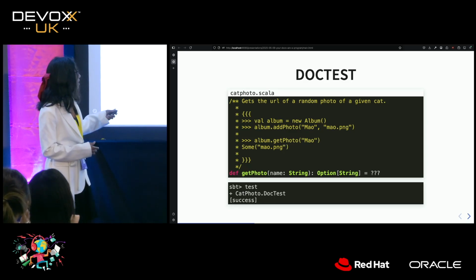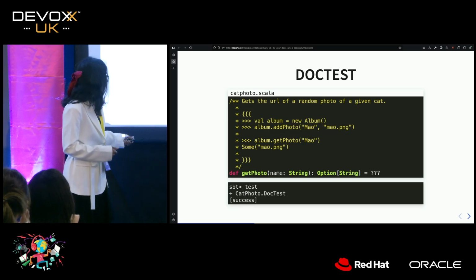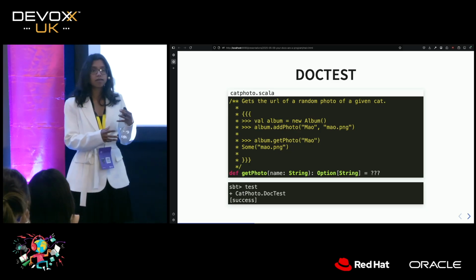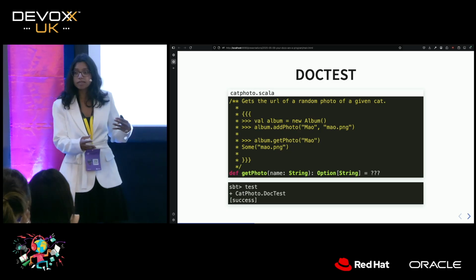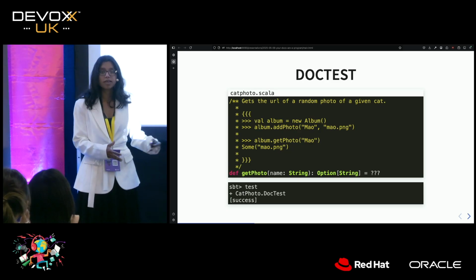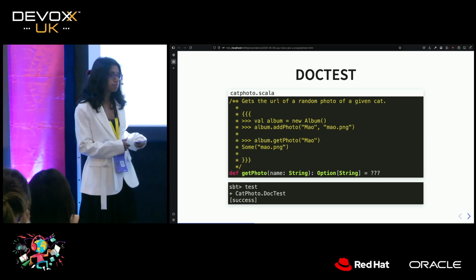So now we can correct this code, right? We can say that actually this is a Some. In this case, that means that we've changed the type. And our tests pass. OK, so now this is great. This means that every time we update our code, if there's documentation that actually references that code, it's going to compile, it's going to run, and we're going to make sure that it is what we expect.